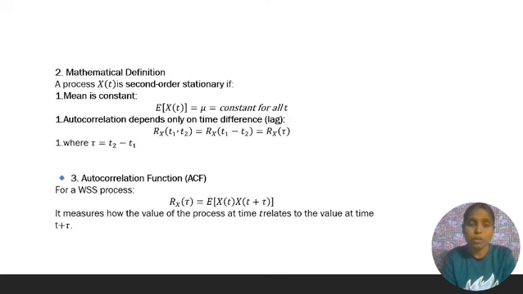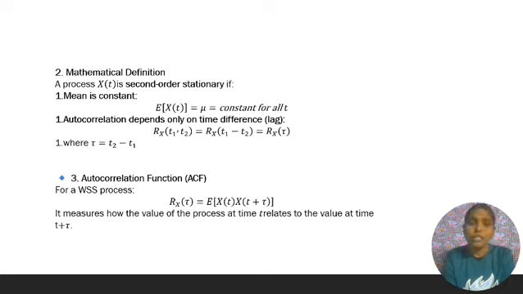Mathematical definition. A process x of t is second order stationary if mean is constant, expectation of x of t equals mu equals constant for all t. Autocorrelation depends only on time difference, which is also called lag. Rx of t1 comma t2 equals Rx of t1 minus t2 equals Rx of tau, where tau equals t2 minus t1.